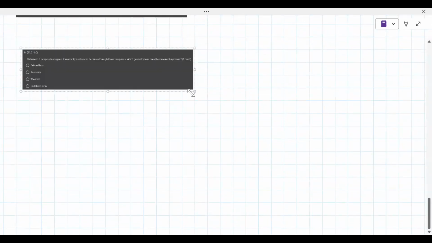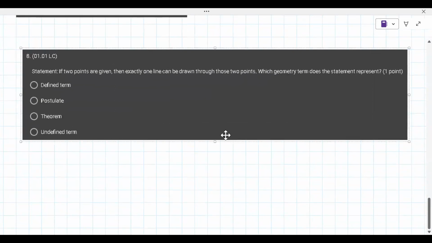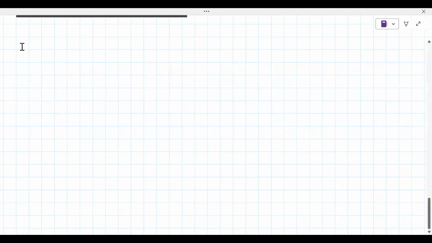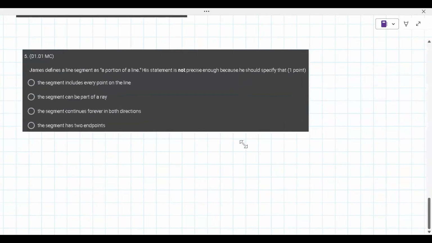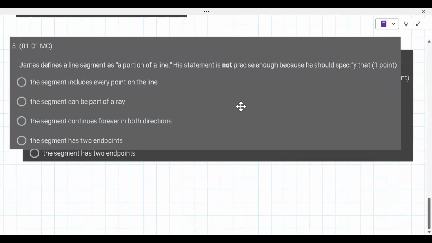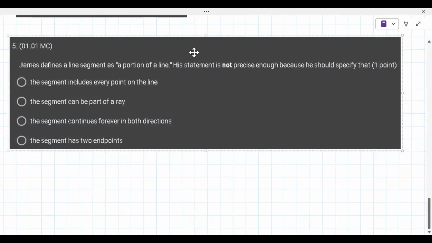All right, so let's see what this one says here. It says, statement, if 2 points are given, then exactly one line can be drawn through those 2 points. Oh wait, I think we're on question 5. Oh, I see. You sent a bunch over, didn't you? No, I just, the chat didn't notify me that 5 had come in. All right. Yeah, always let me know, because I sometimes just go off and you want to say, hey, we're gonna do them.